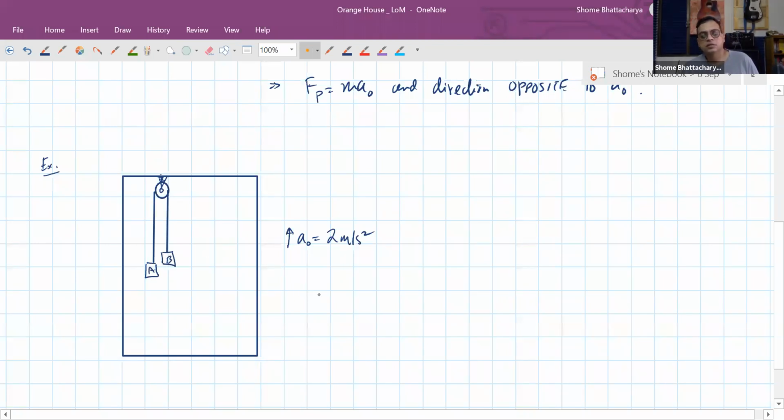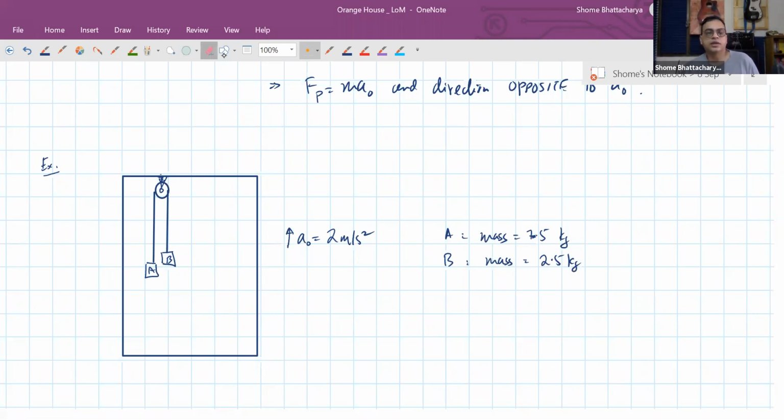Okay. So A has a mass of, let us say, 7.5 kgs, and B has a mass of 2.5 kgs. And we'll take the acceleration due to gravity as the normal value, which is approximately 10 meters per second square.